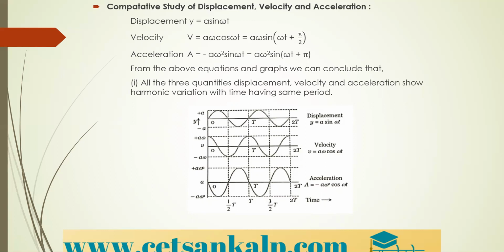Next, in simple harmonic motion, the velocity is ahead of displacement by phase angle pi by 2. Now you see velocity and displacement. See, the velocity is ahead by the phase angle of pi by 2. You can see the difference between the first and second graph. The second graph is ahead of the first graph by the angle of pi by 2.